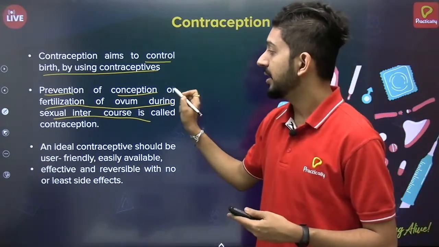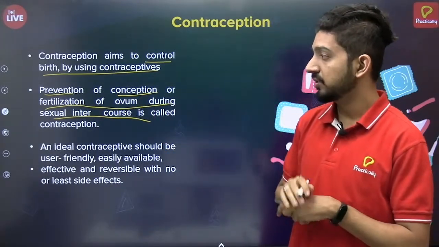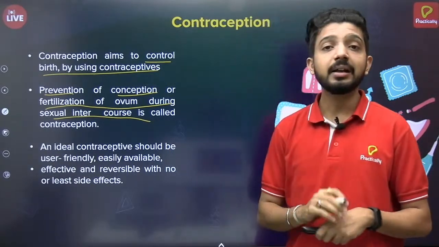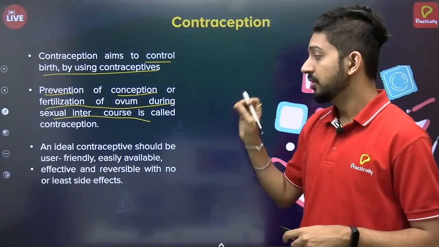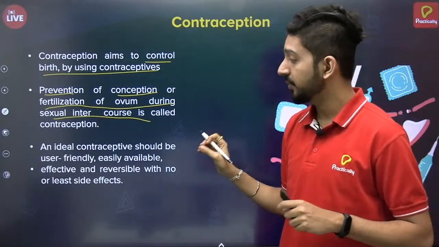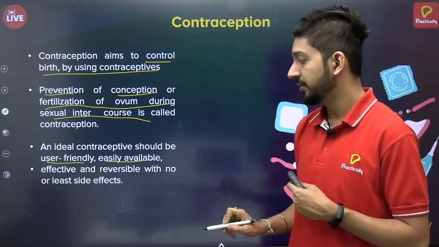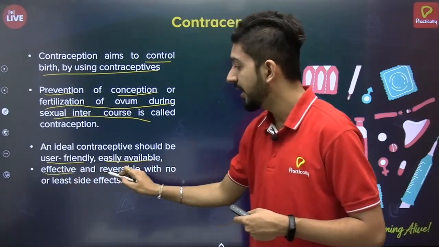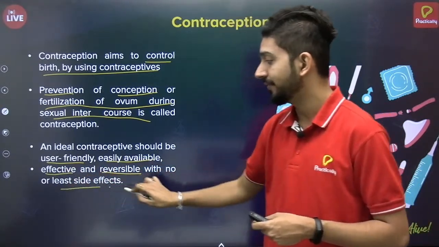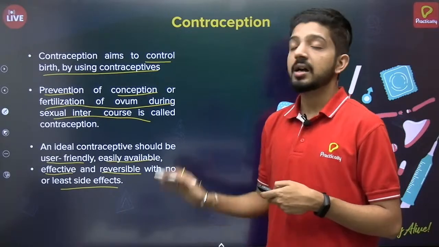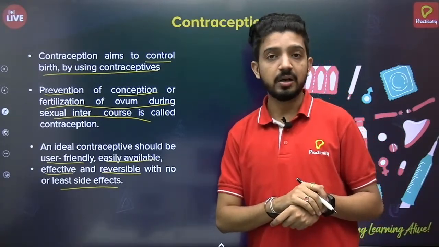So preventing fertilization of women during sexual intercourse is called contraception. And there are some features of an ideal contraceptive. It should be user friendly, that is easy to use and easily available. It should be effective and reversible with least side effects. Okay, anyway, let's come to the doubt, the importance of variation.